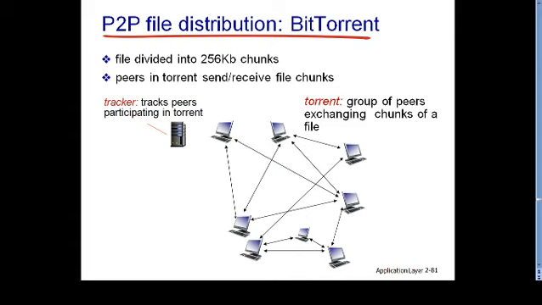Examples of client-server applications are HTTP, or I should say the web application is completely based on client-server architecture. In the same way, electronic mail is an example of client-server architecture.